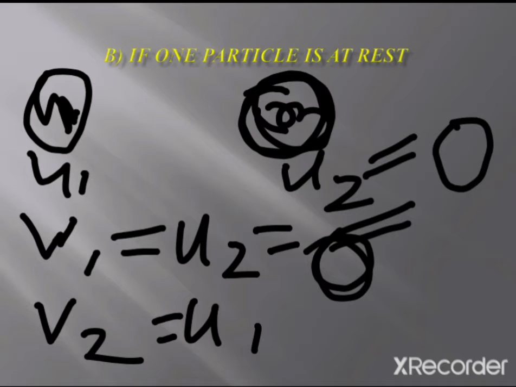Okay, so that means what? If the colliding particles have the same mass, and one of the masses is at rest, then after collision what will happen? The first moving particle will be stopped and the second particle which was at rest will move after collision with the initial velocity of the first particle.